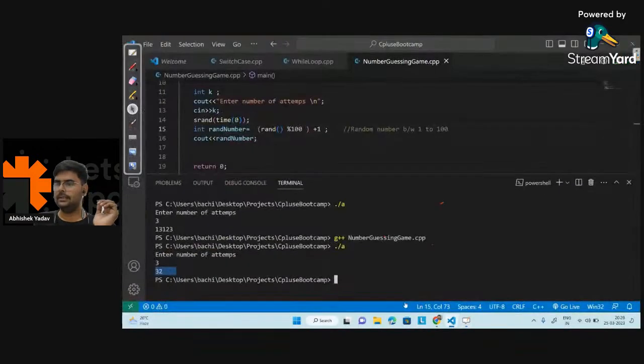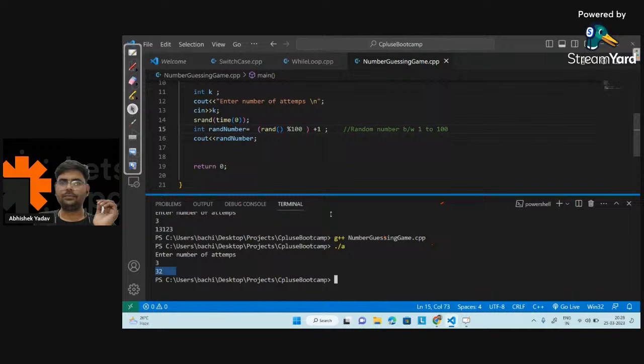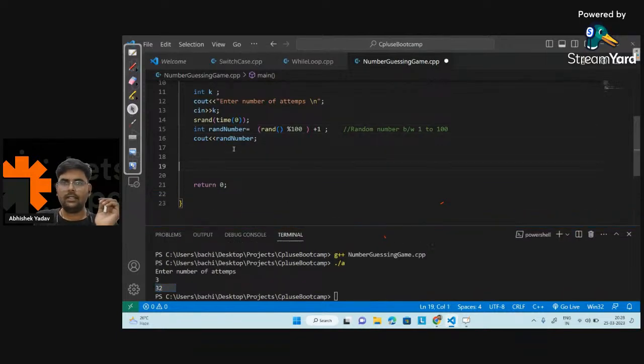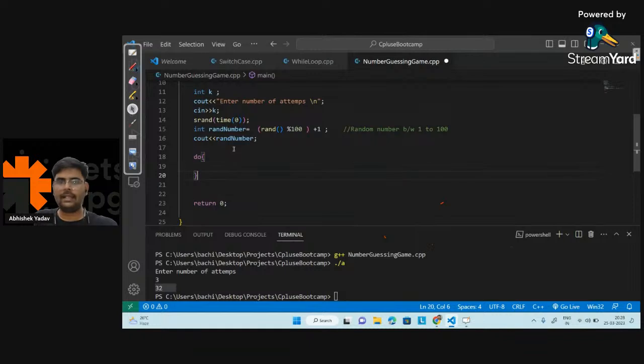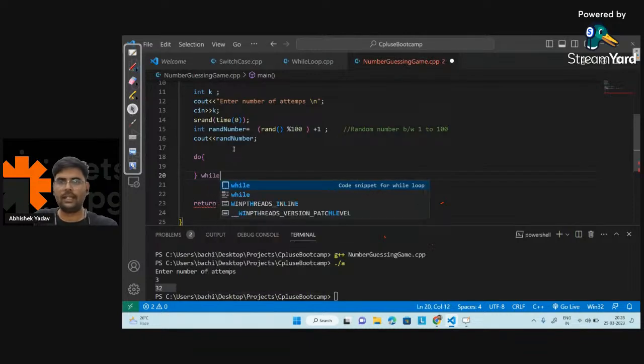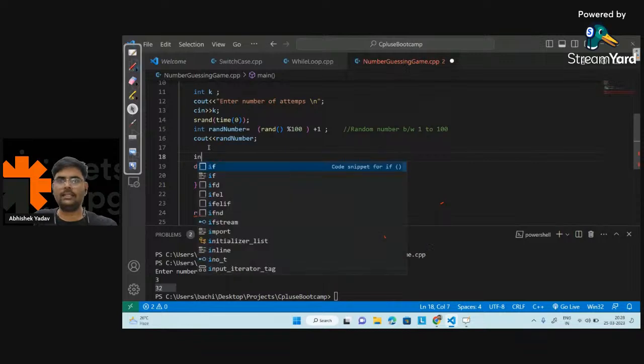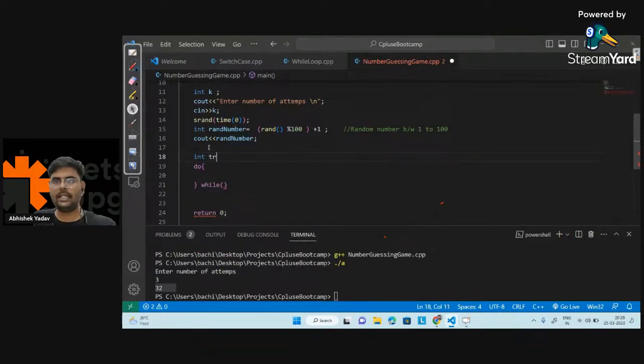So here, I have to guess a number how many times? K times. So I know I will use, this time let's take a do while loop. Do here, and after that I will use while, and here I will take a value, let's take a value as int trials, and let's initialize trials with 1.